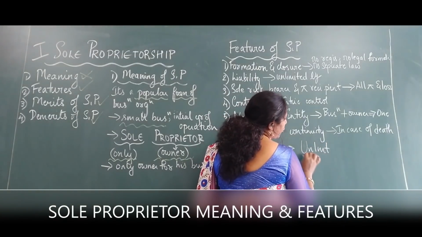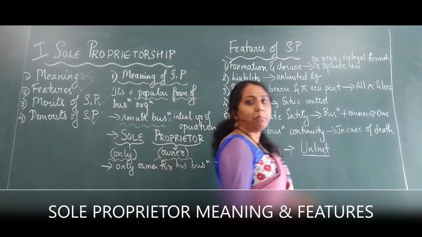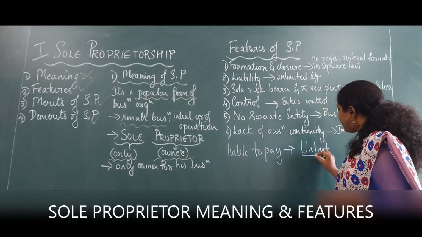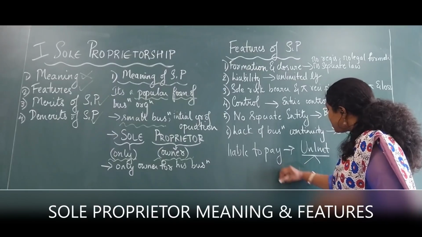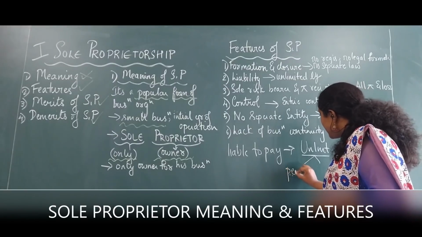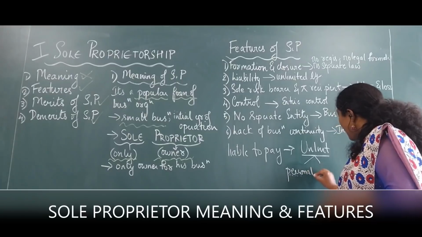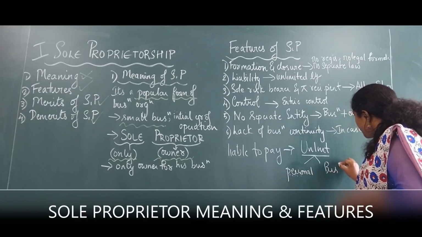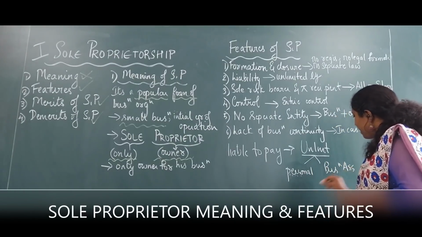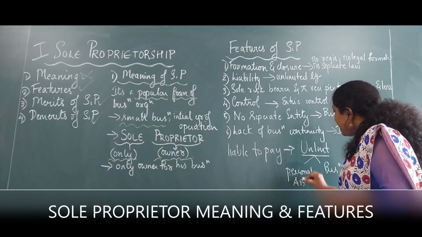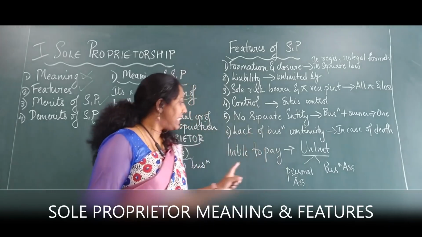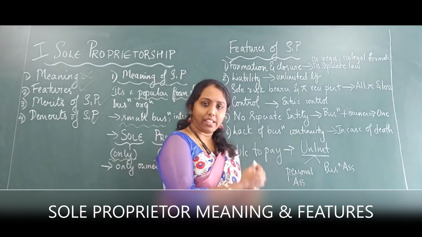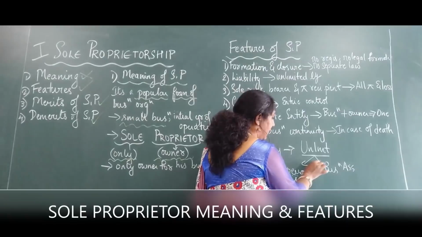I am writing it in short form. Unlimited liability refers to personal assets and business assets put together. Again I'll repeat, unlimited liability refers to personal assets and business assets put together.